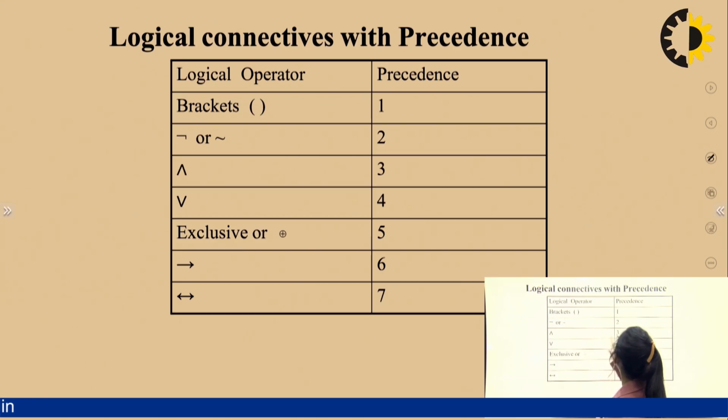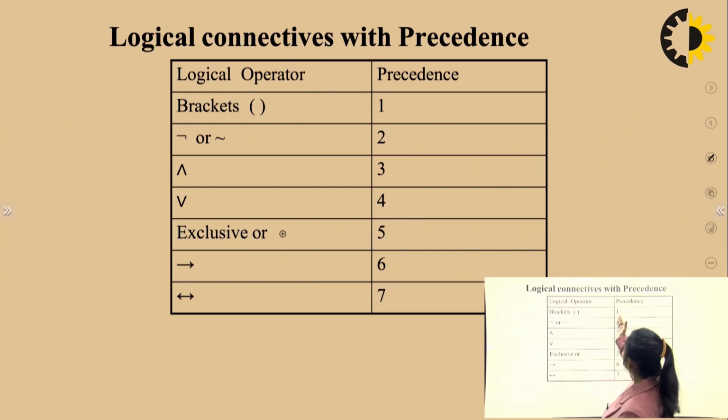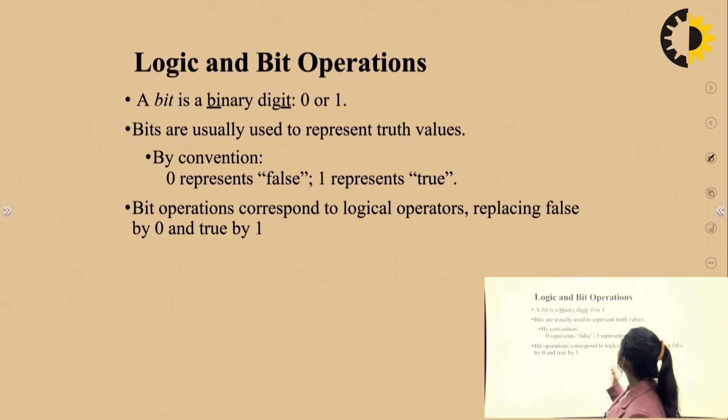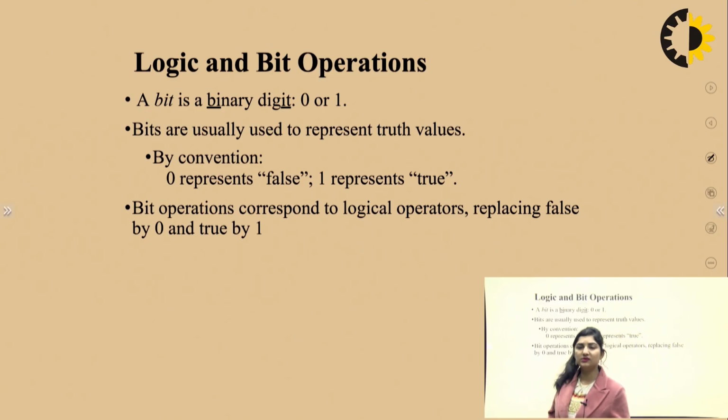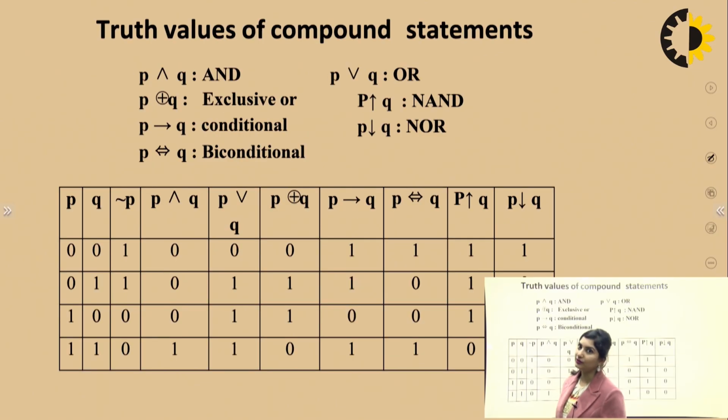Logical connectives with precedence: bracket, not, and, or. This is a disjunction, conjunction, exclusive or, and these arrows. These are the precedences. Now, logic and bit operators. A bit is a binary digit, 0 or 1. Bits are usually used to represent truth values. By convention, 0 represents false, 1 represents true. Bit operations correspond to logical operators, representing false by 0 and true by 1. We very well know 0 means false and 1 means true.